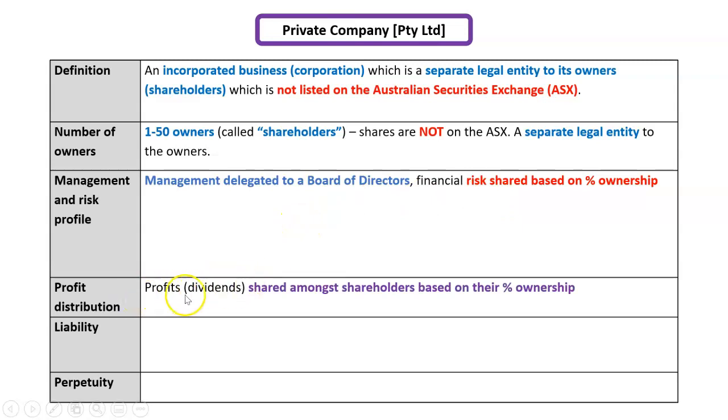And therefore, the profits, or the dividends we call them, are distributed the same way based on your percentage of ownership. It has limited liability because it is a separate legal entity, and it has perpetuity. So if you sell your shares in a private company, you need to get the approval of other shareholders, but the business itself continues to exist. It's just the owners who change.